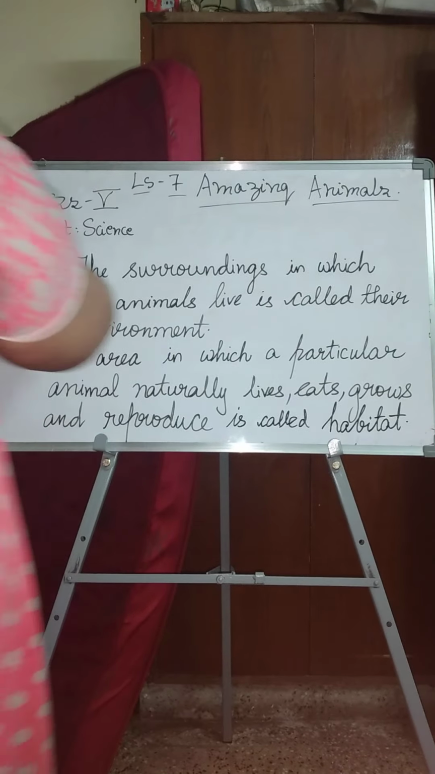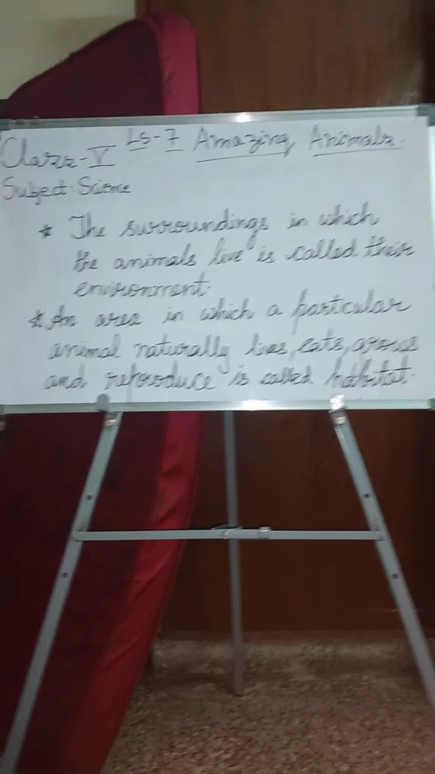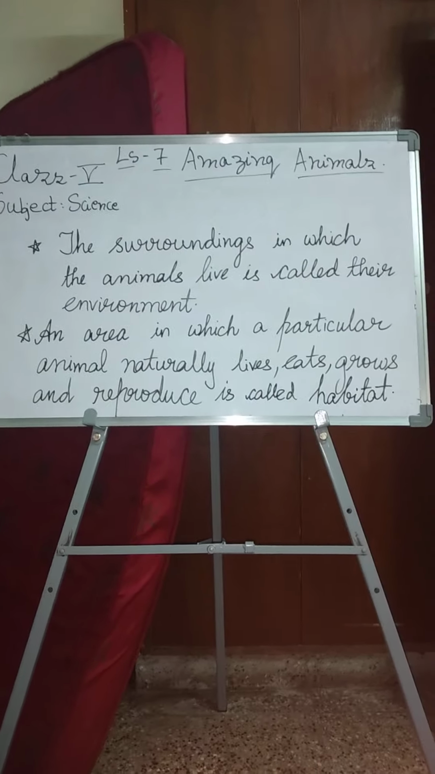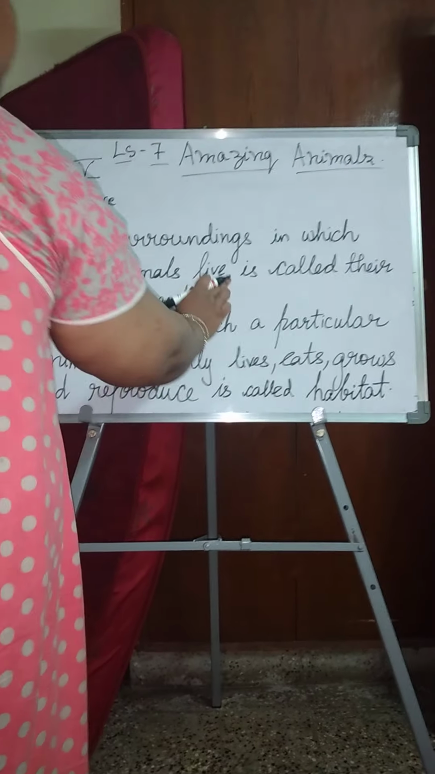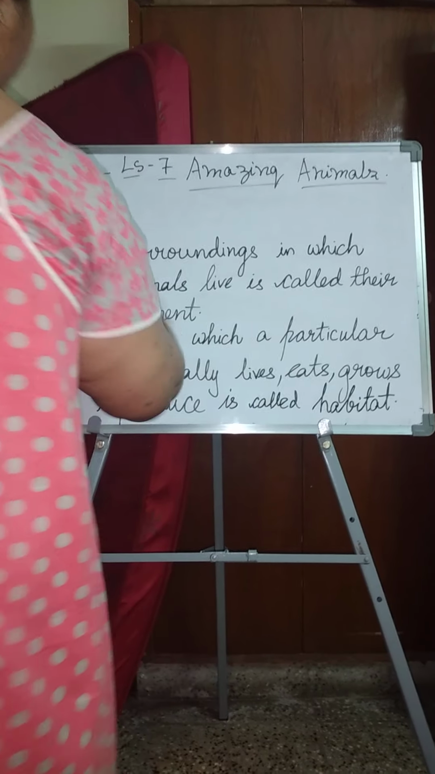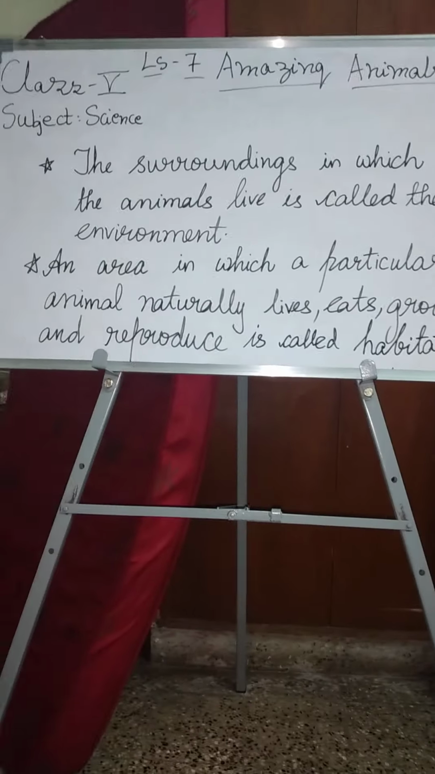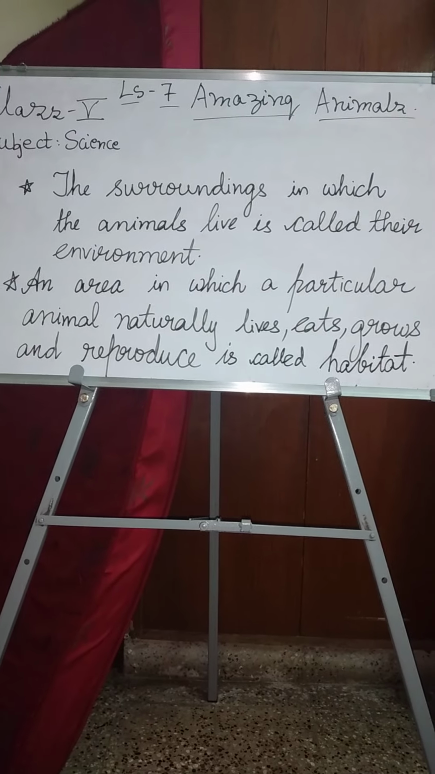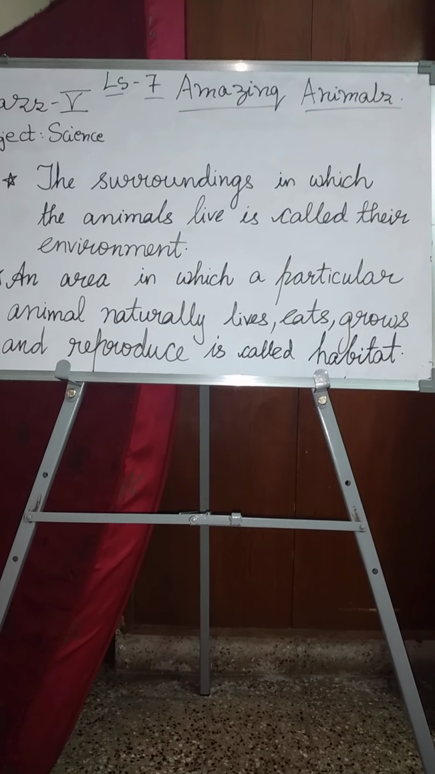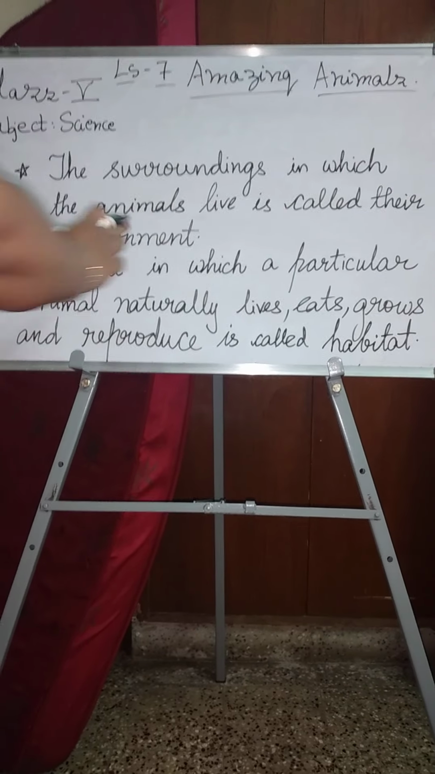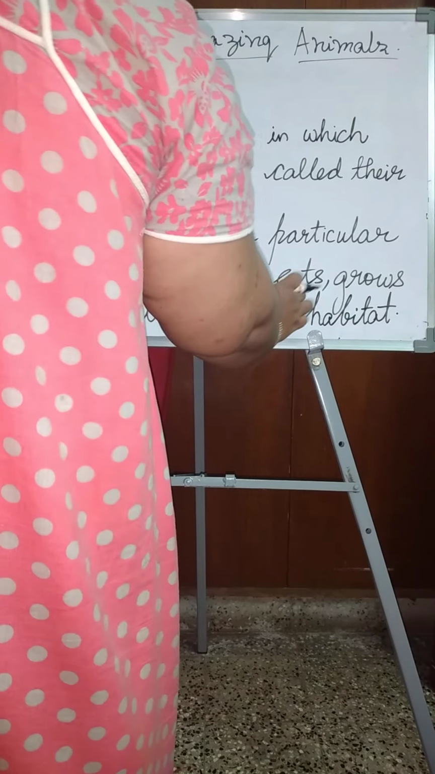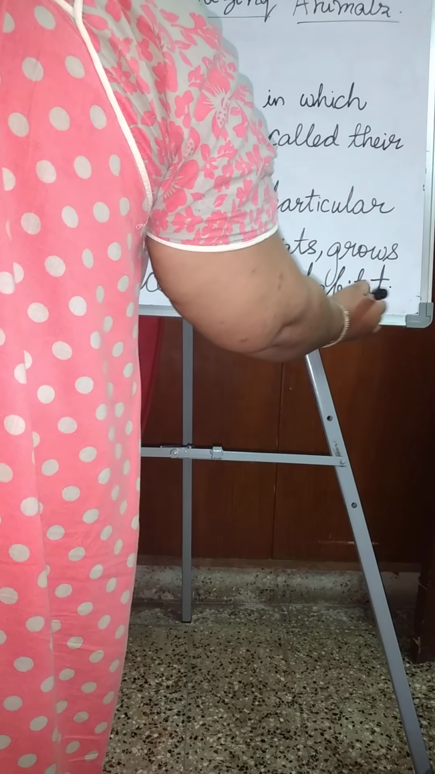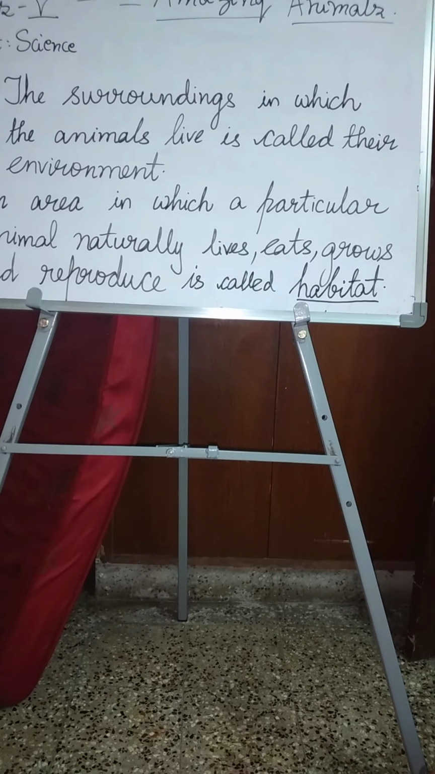Okay, next, the surroundings in which the animals live is called their environment. What is it called? The surroundings in which the animals live is called their environment. Okay, understood. Next, we are going to learn what is a habitat. What is habitat, children? An area in which a particular animal naturally lives, eats, grows, and reproduces is called habitat. What is it called? Habitat.